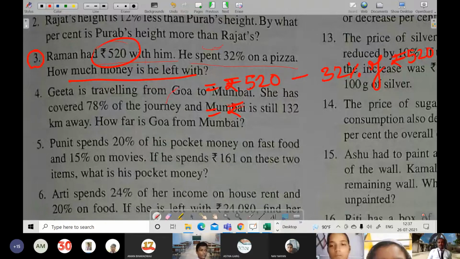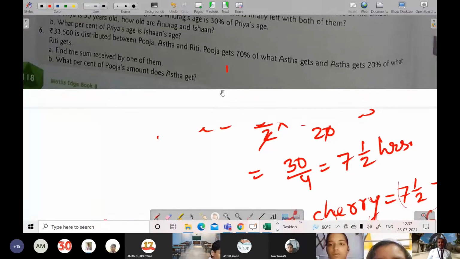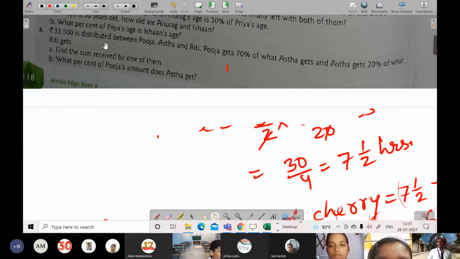So now I will be coming towards Nancy's doubt again. Here it has been said 33,500 is distributed between Pooja, Astha and Riti. Pooja gets 70% of what Astha gets. And Astha gets 20% of what Riti gets. Find the sum of money received by them.